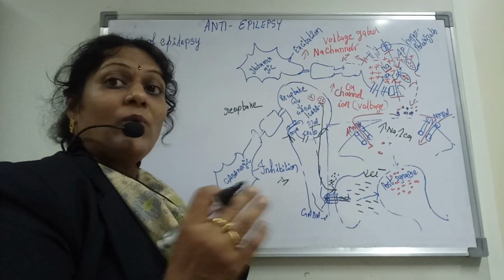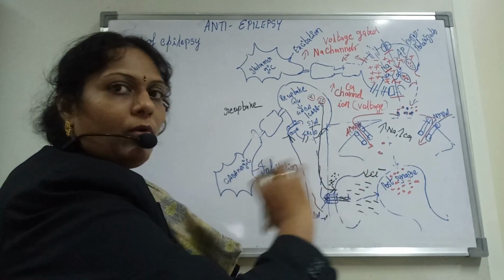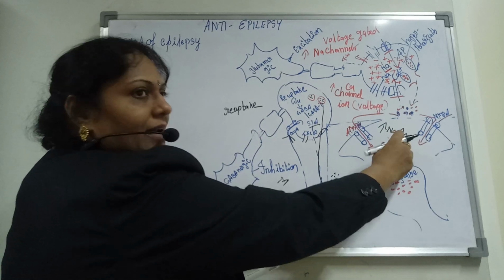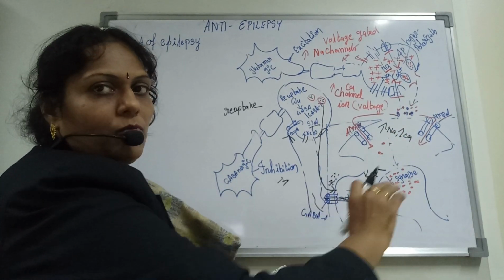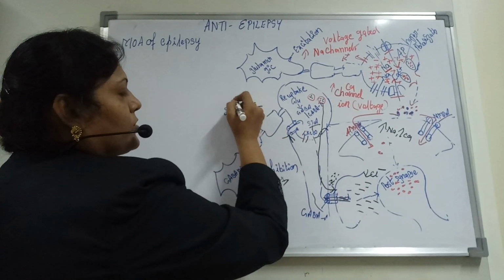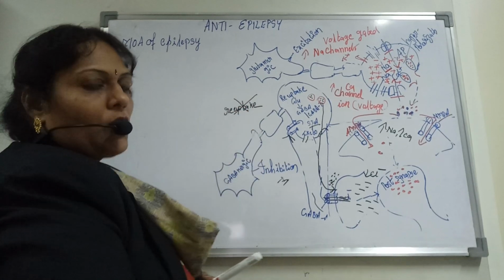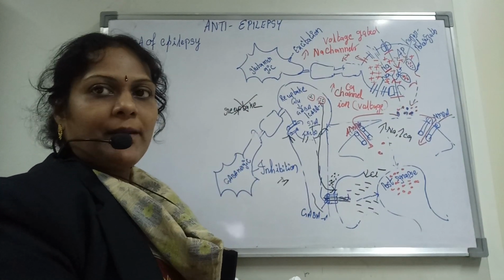So whenever we want to make more and more minus ions in order to balance with your potassium and sodium, the chlorine flow should be more and more. Once the chlorine flow has to be more and more, that reuptake has to be blocked off. So this is just a general mechanism of how epilepsy can be taken back.